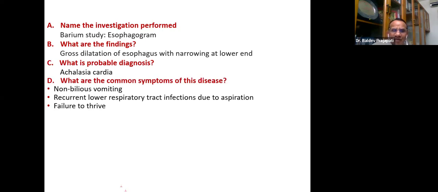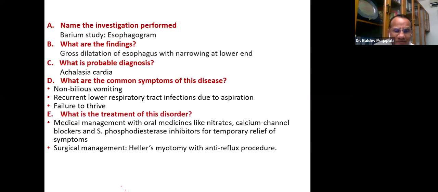So, what are the common symptoms of this disease? Non-bilious vomiting, because it will be non-bilious, as it is above the second part of the duodenum. But of course, with this vomiting, even lower respiratory infection, pneumonia, as we already discussed, and even failure to thrive. Naturally, the child is not getting sufficient nutrition. And then what is the treatment? Even medical treatment with oral medicines is possible. Somehow we are not commonly using it. I think it is more commonly used in adults. And the best way is to go for surgical management with myotomy and an anti-reflux procedure.